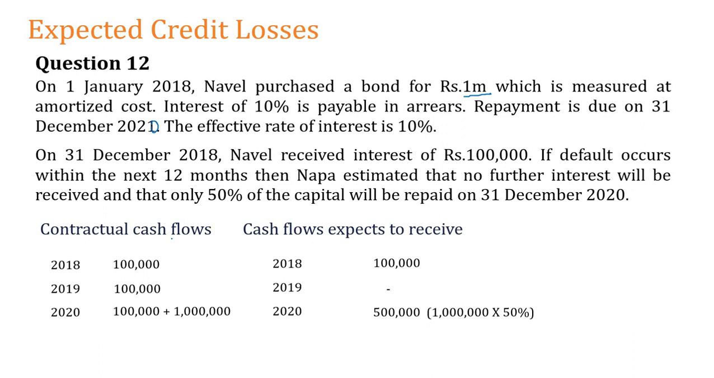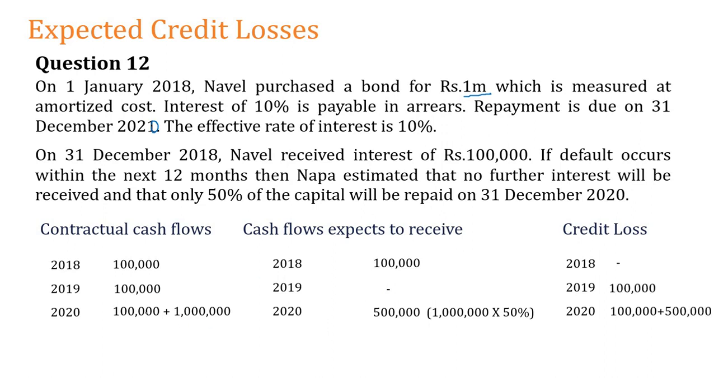Clear? So the standard says, get this difference. Take the contractual cash flows, take the cash flows you expect, and get the difference, right? You can take this difference as the credit loss. First year there is no credit loss. The reason is first year you expect 100,000 and you actually receive 100,000, so no loss. Second year, as per the contract, you should receive 100,000, but you are not receiving the 100,000, which means your credit loss is 100,000.